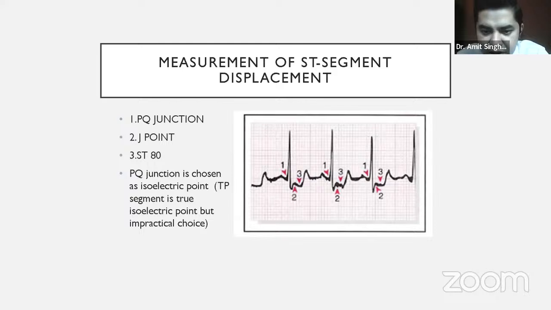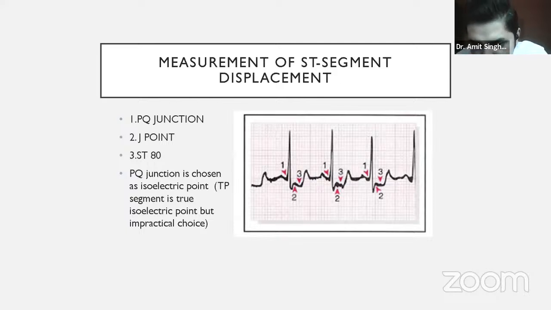We have to see how much below the isoelectric point that ST segment is. The isoelectric point is the baseline from which you compare, and it is the PQ junction. From that we compare the ST80 point.